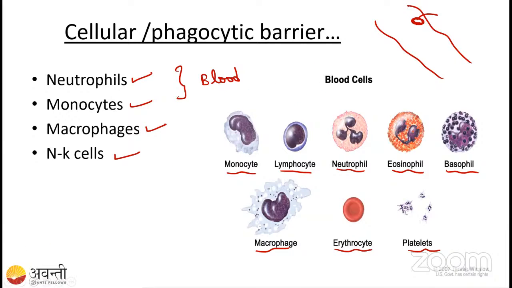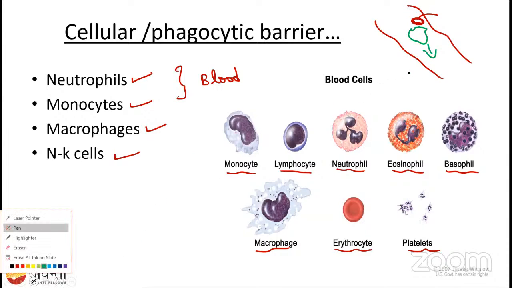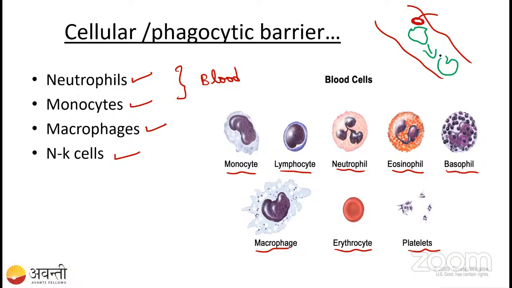They came and saw this bacteria. What will they do? Simply they will say no, and they will eat this bacteria. How are they going to eat it? They are going to engulf this bacteria by the process we call phagocytosis.